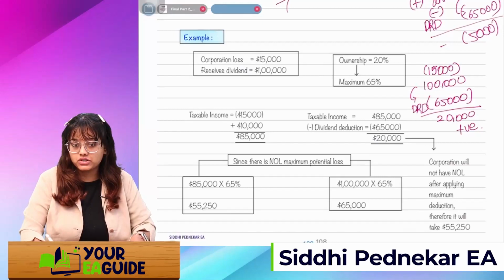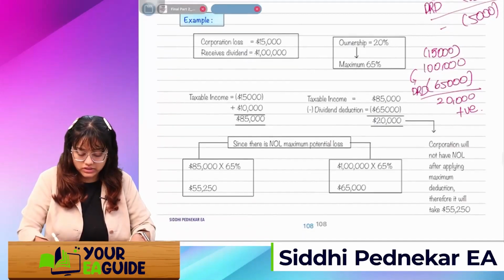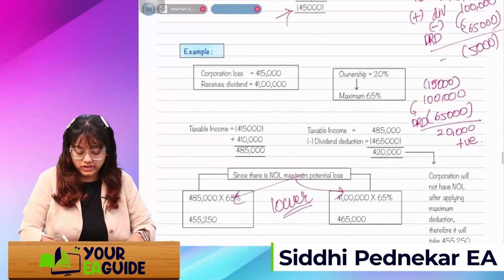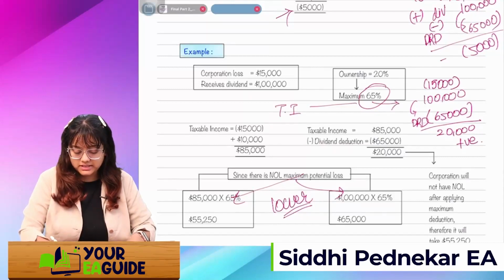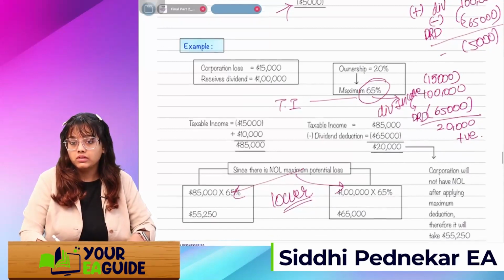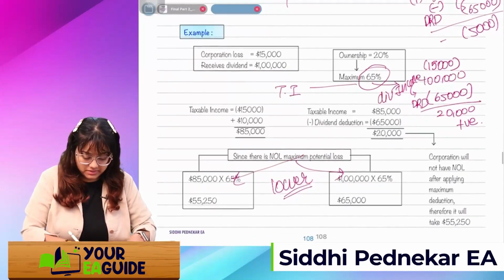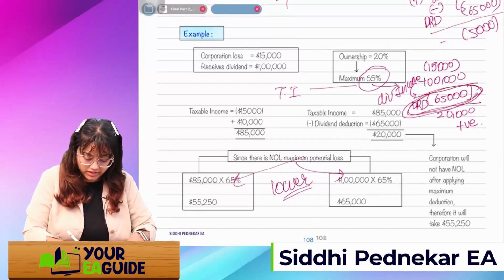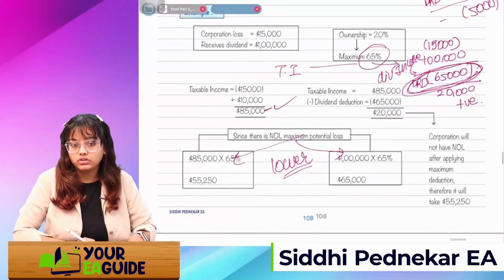If it's a positive, what we'll do, we'll again do the same calculation and whichever is lower, we will take. What calculation will we do? We'll apply the 65% on taxable income. We'll apply the 65% on dividend income. Got it? So our taxable income was how much? Before taking this DRD, our taxable income was 85,000.